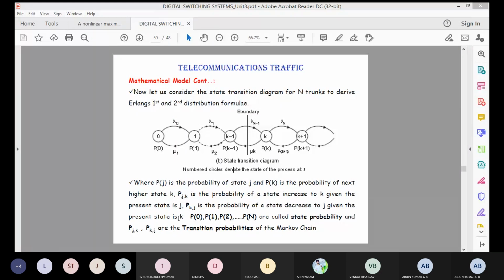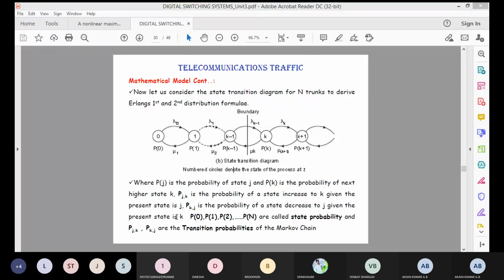There are two probabilities here: it either goes to the next state, or it goes back to the present state. That is represented by PJK and PKJ. P of J is the probability of the J state. Suppose K is the next state.